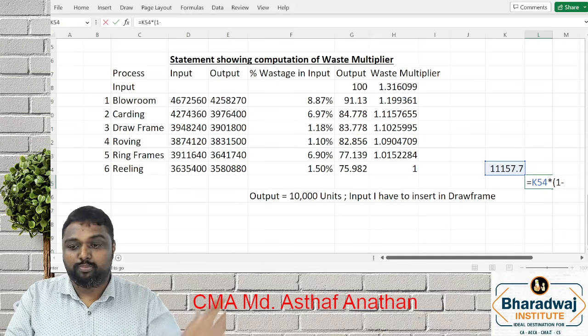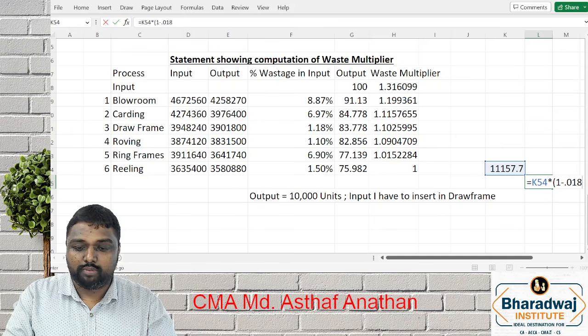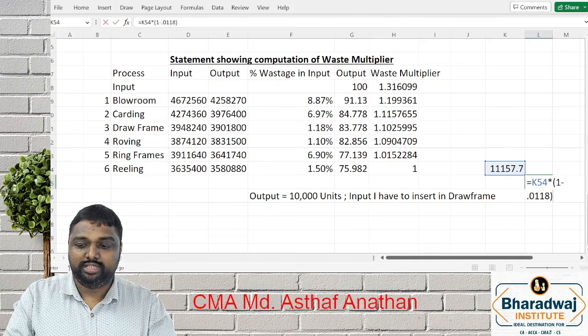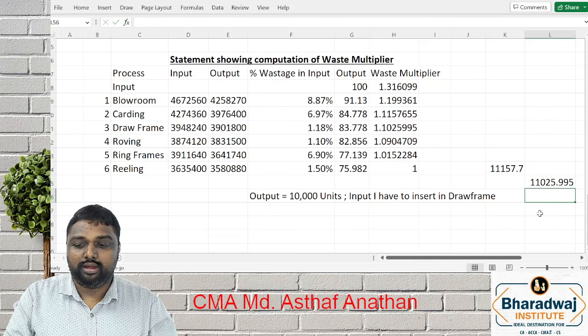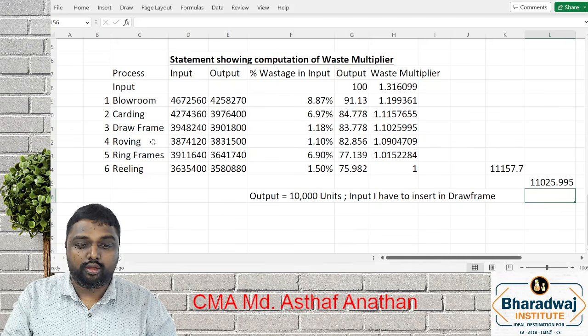Minus 1.18 percentage. Please give, my dear friends. Minus 1.18 percentage. Please give 1.18 percentage. You will get a number 11,025. Yes or no? Now you are in rowing stage.